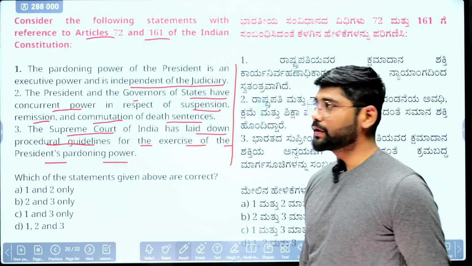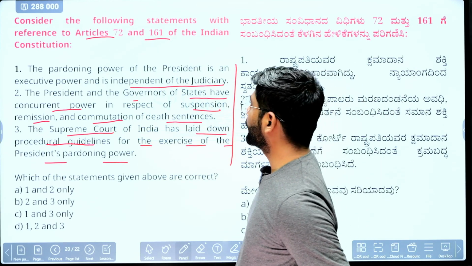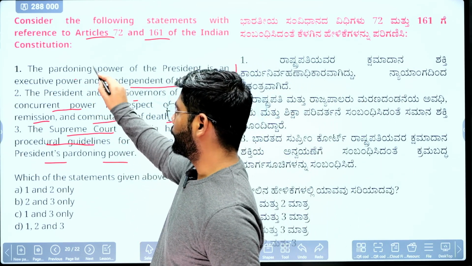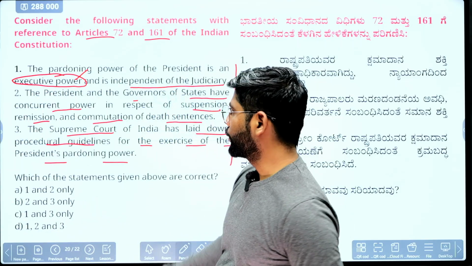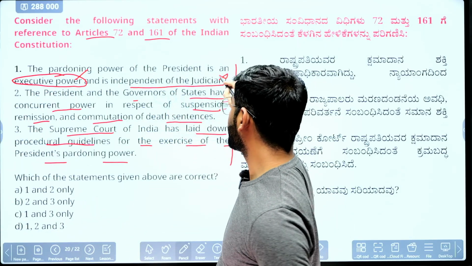Okay, we'll see which one is correct. First, it says the pardoning power of the president is an executive power. Yes, because he will take the decision on the aid and advice of the council of ministers. So it is independent of judiciary. Okay, this is also correct.